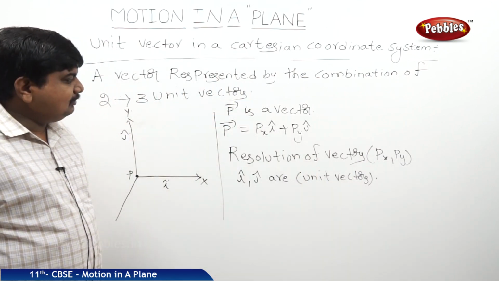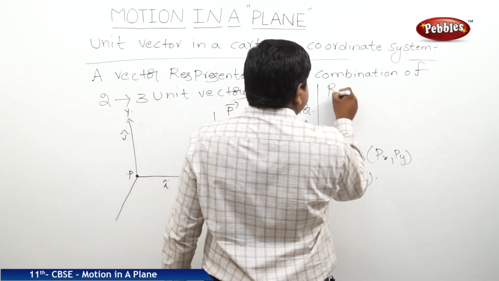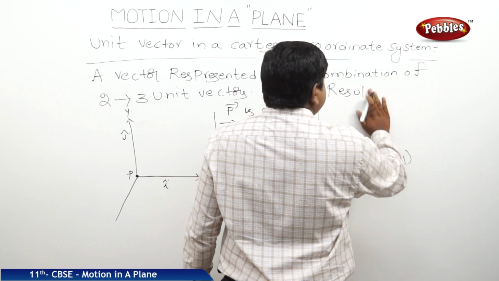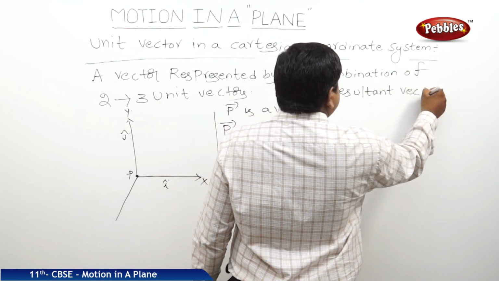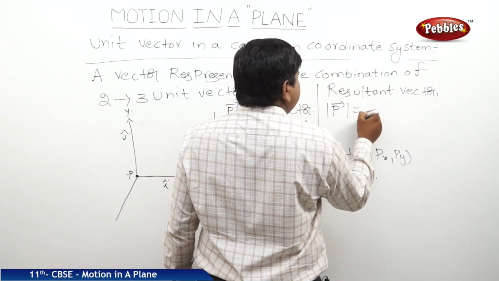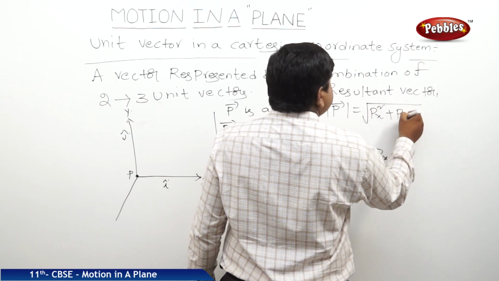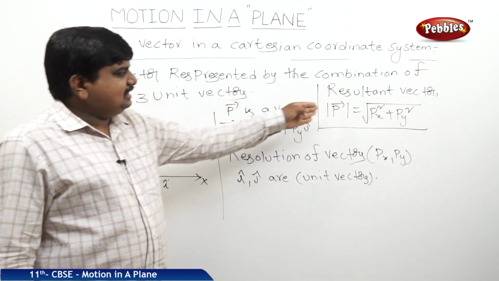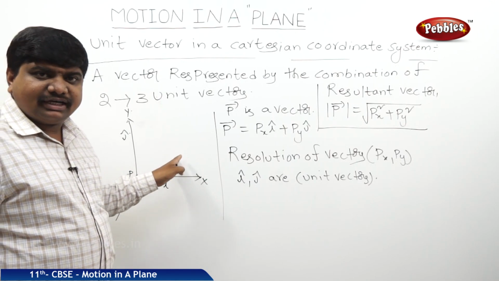Suppose you want to find the resultant of Px and Py, a resultant vector. The modulus of P bar is equal to the square root of Px square plus Py square. So this is the way to find the resultant vector for a given physical quantity.